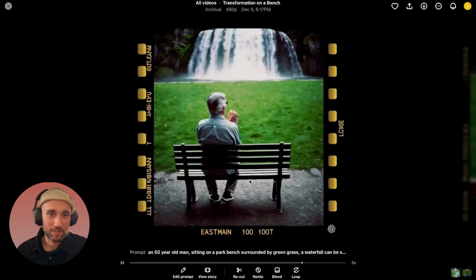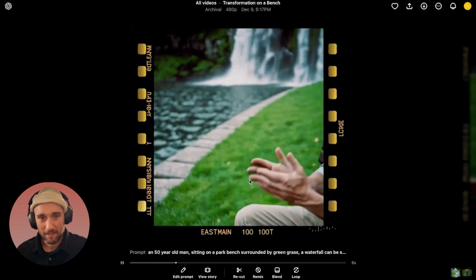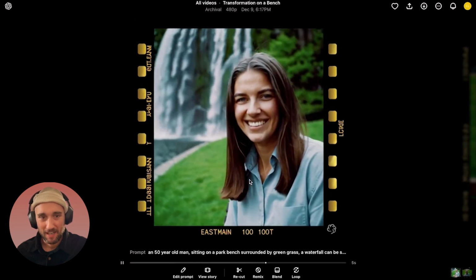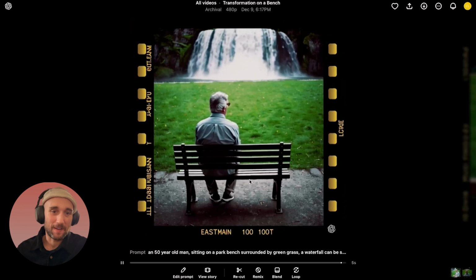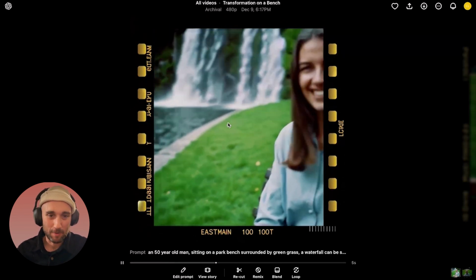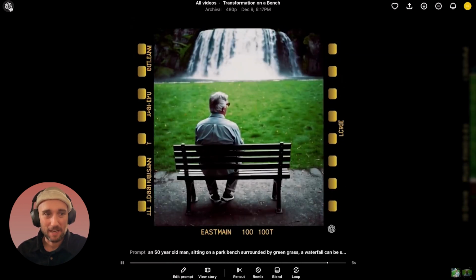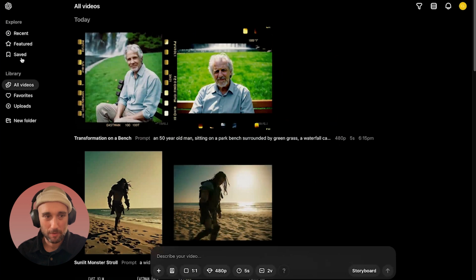I like the camera looks away, he claps his hand, and then turns into a woman, and then shows a whole other shot of a different location. This is hilarious. Okay, this is my favorite one so far, and obviously it's not perfect, but it's pretty funny. As time goes on, I'm going to learn how to use this more, and I'm sure we're all going to get better at it. Let's just look at some other cool ones right now.